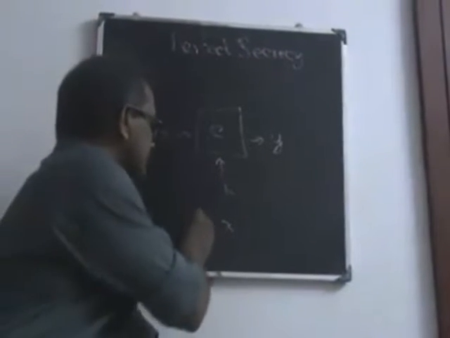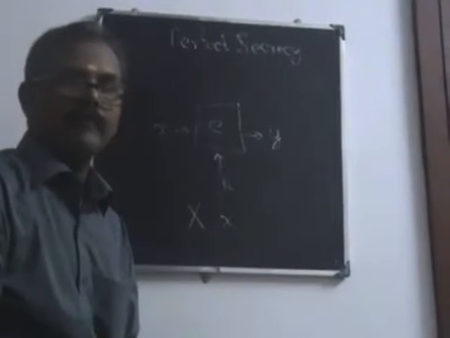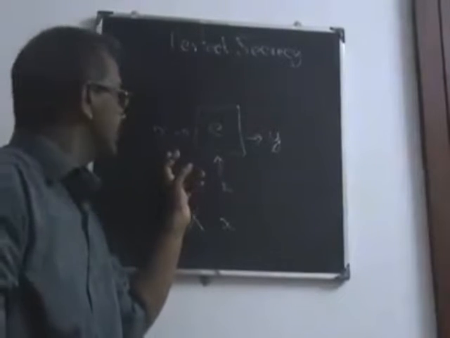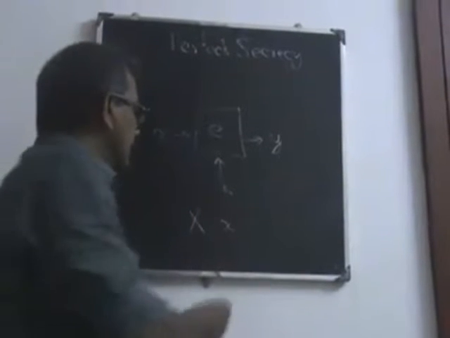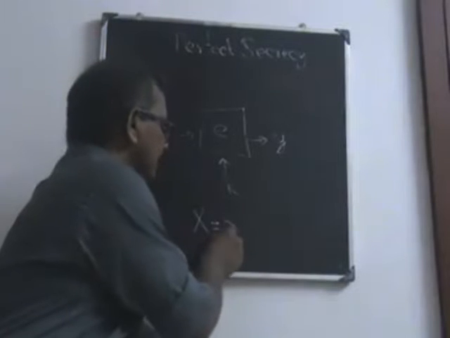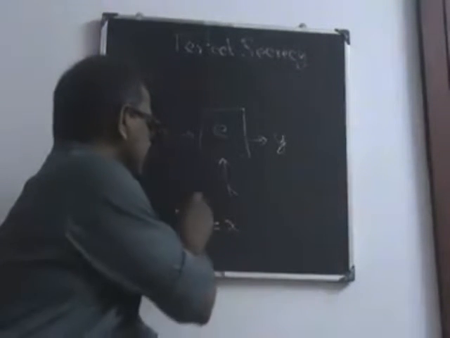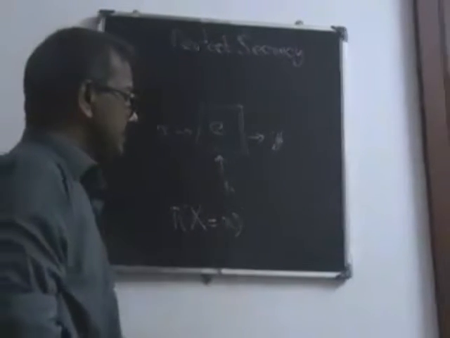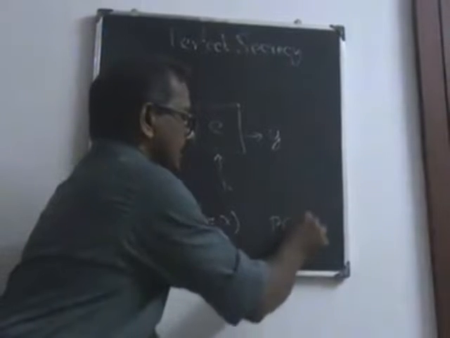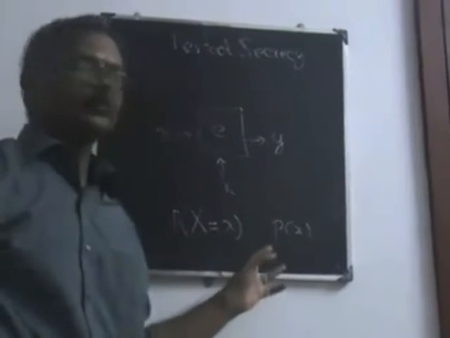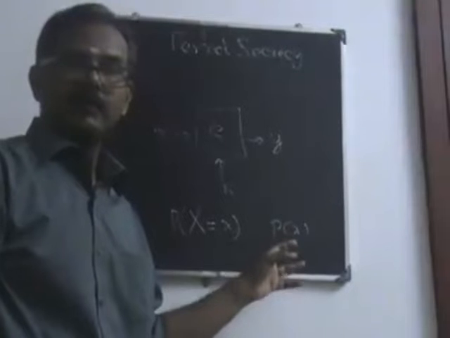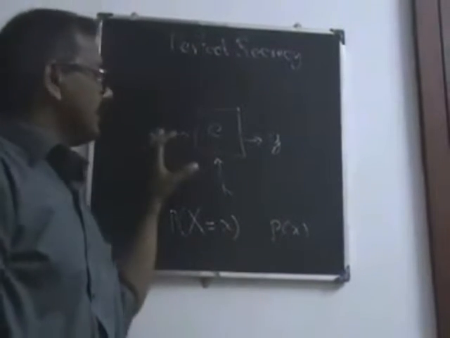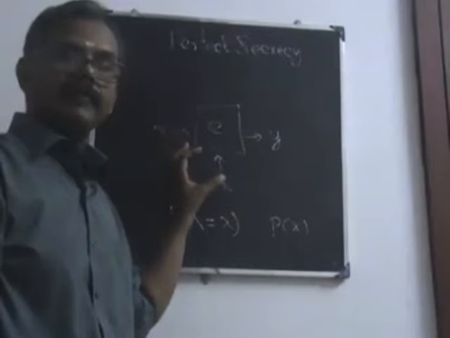So if capital X is a random variable corresponding to the probability distribution which we stated for the plain text, then for selecting a particular plain text small x, the probability is P of X equal to x. But we can simply say that it is P of x; we have to assume that there is a variable involved, but for simplicity we can take that as P of x. So we define a probability of a plain text.